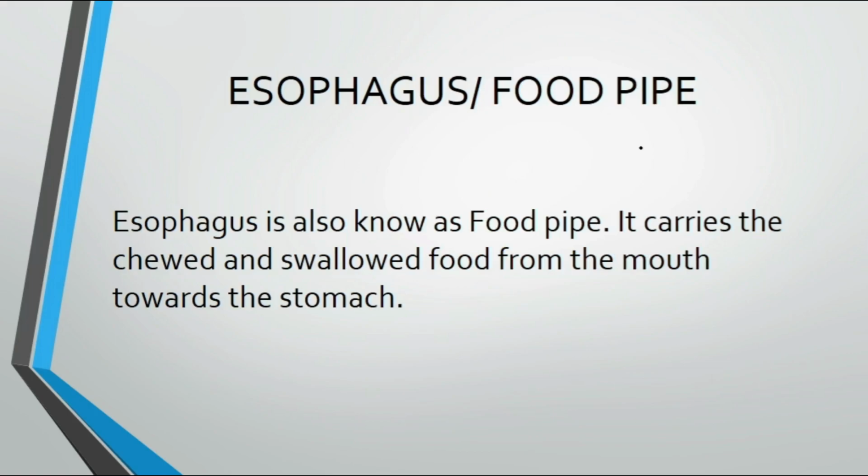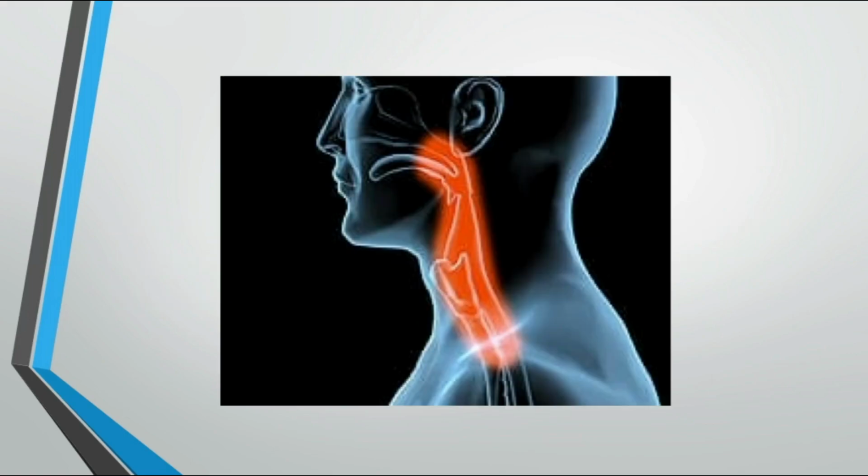Now what is the work of the esophagus or food pipe? When we chew the food and mix it with saliva in the mouth, we have to transfer it to the stomach for digestion. The esophagus, also known as the food pipe, carries out this function. It carries the chewed or swallowed food from the mouth towards the stomach.